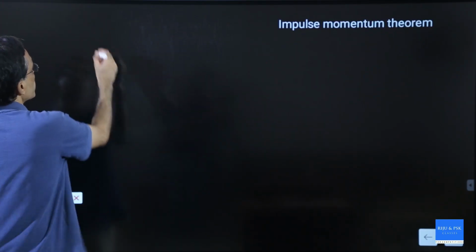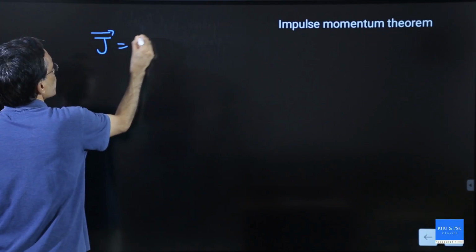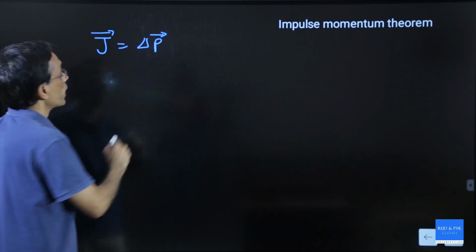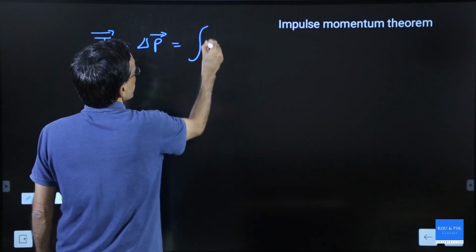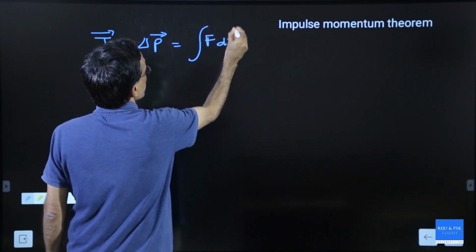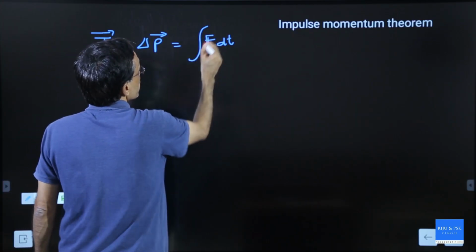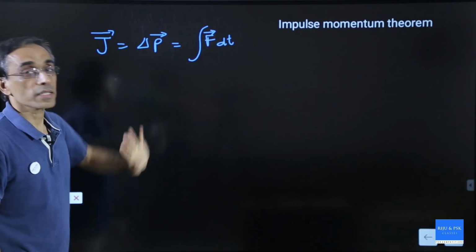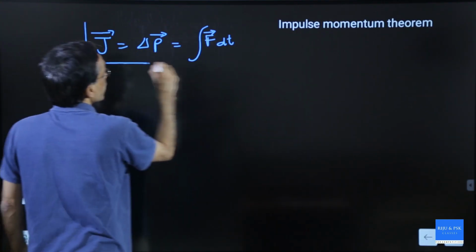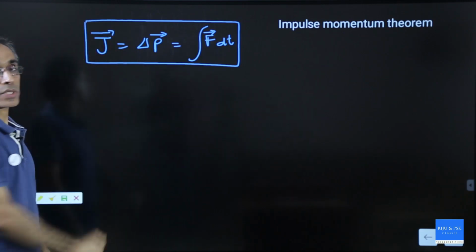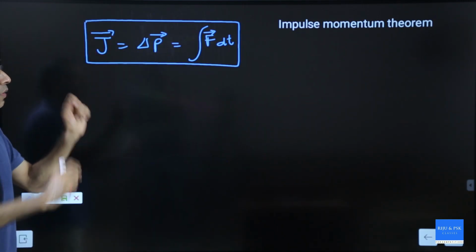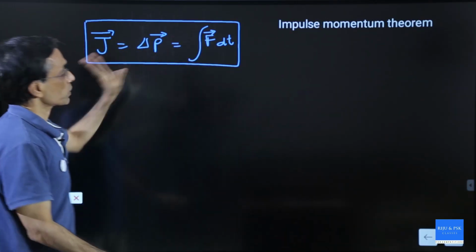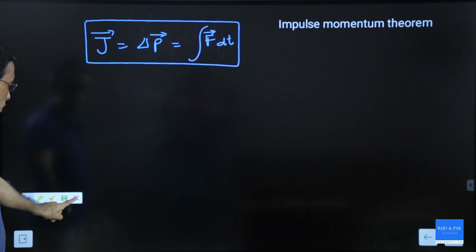Mathematically, how to write this? We write J equal to delta P. And I also told you that this is calculated using the integration of F dt. J equal to delta P equal to integral F dt. You will study this better after you learn Newton's second law of motion. After that, this idea will be clear. So, if it is asked what is the impulse momentum theorem, write whatever I have written just before this and write this equation also. Okay.